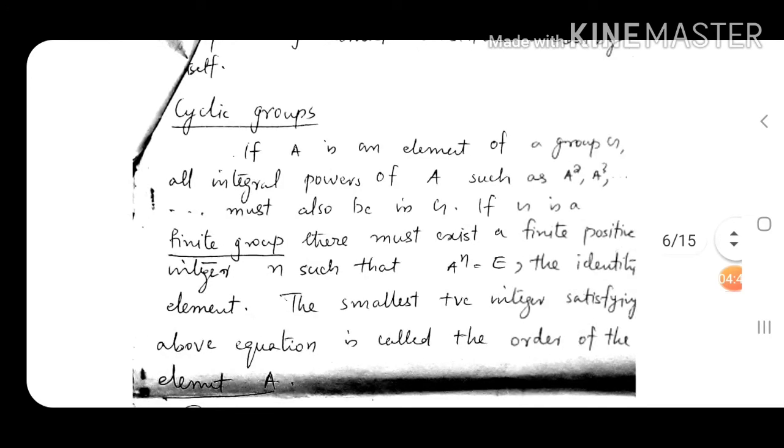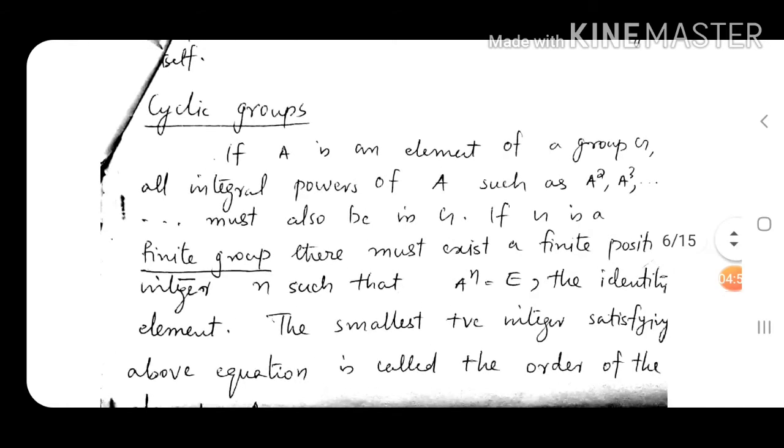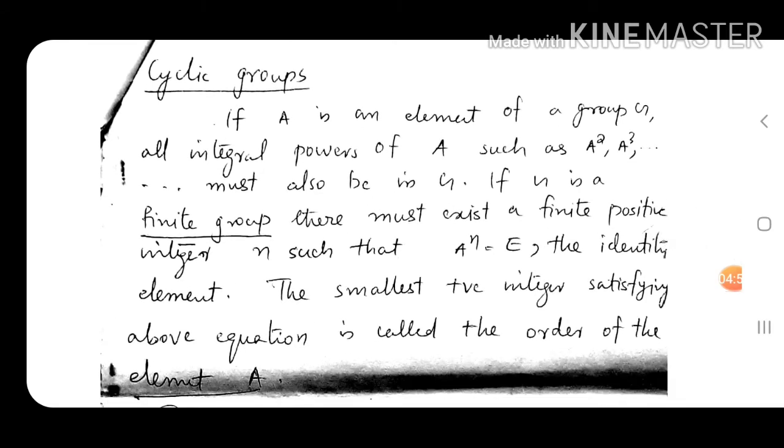Now comes the cyclic groups. The idea here is, if A is an element of a group G, then A square must be present in the group. A square is A composition A. So according to the closure property, A composition A must be present in the group.